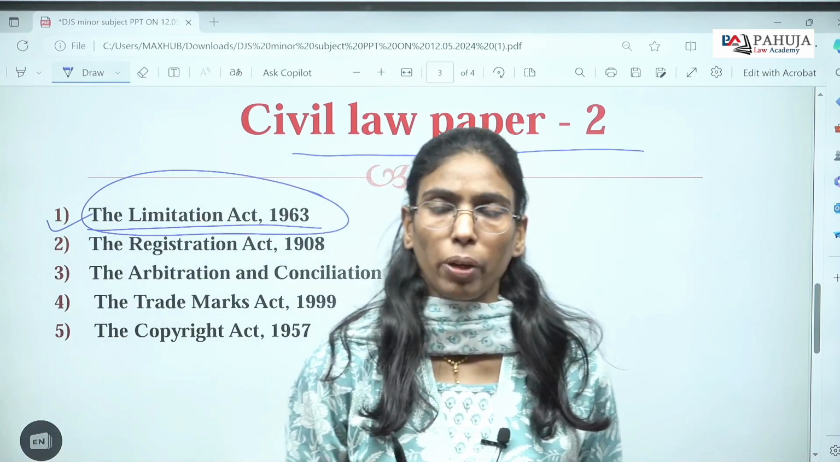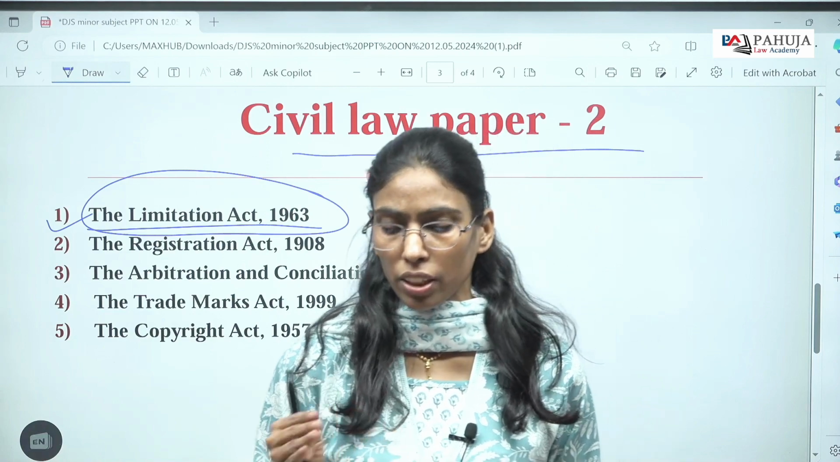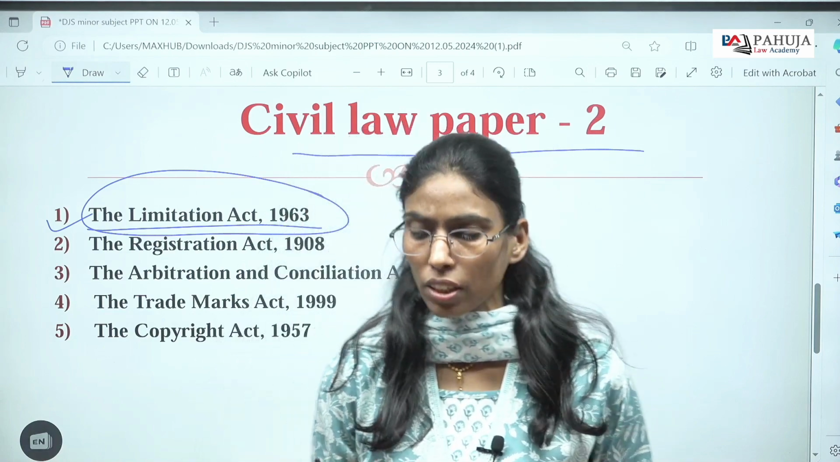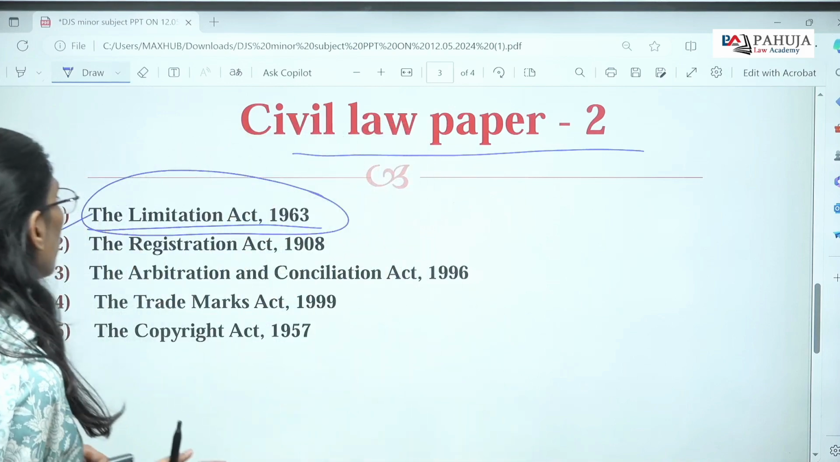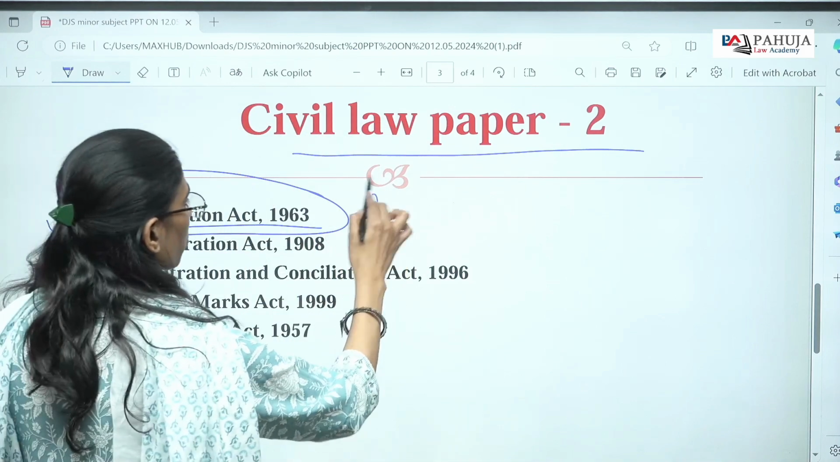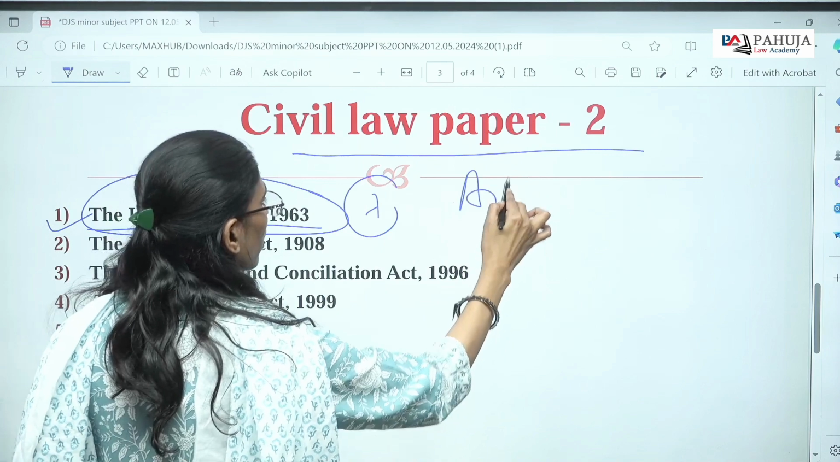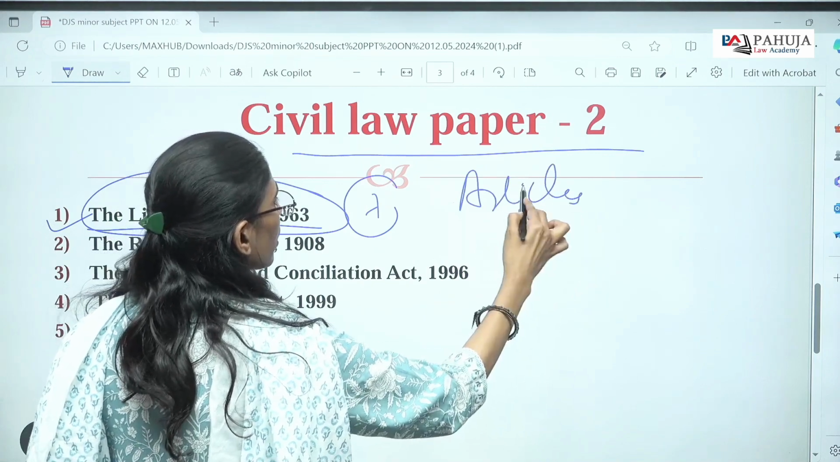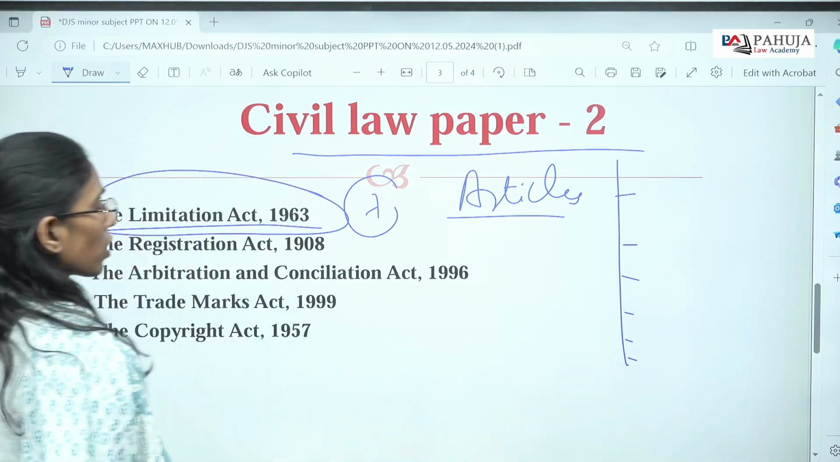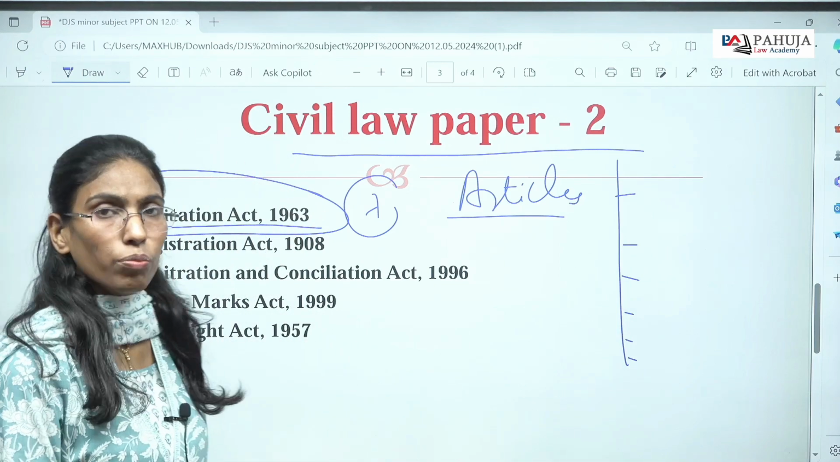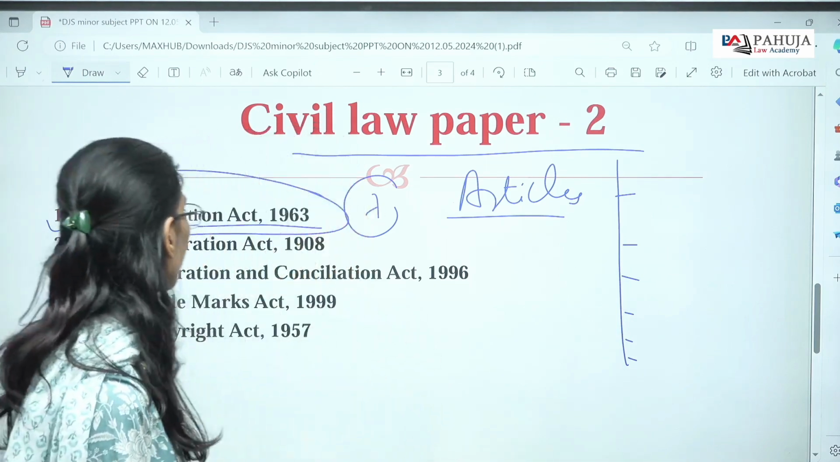Even after the expiration of the period, you can bring a suit, you can file an application, you can make any kind of application for appeal. Similarly, plus this provision, there are some articles attached with it. These articles actually provide you the deadlines, the duration within which you can approach the court for action.